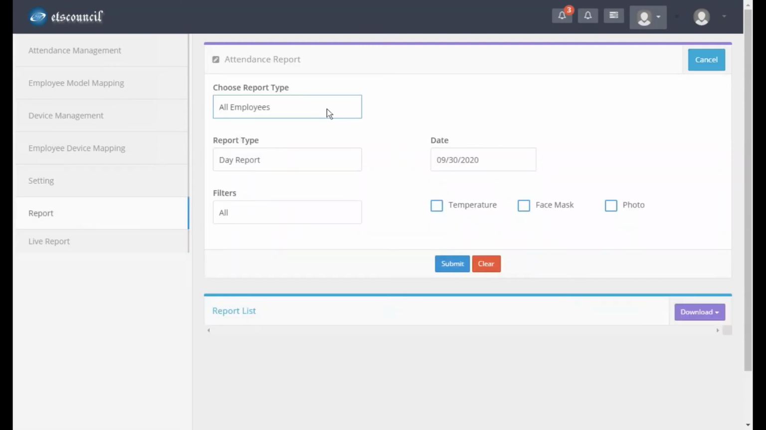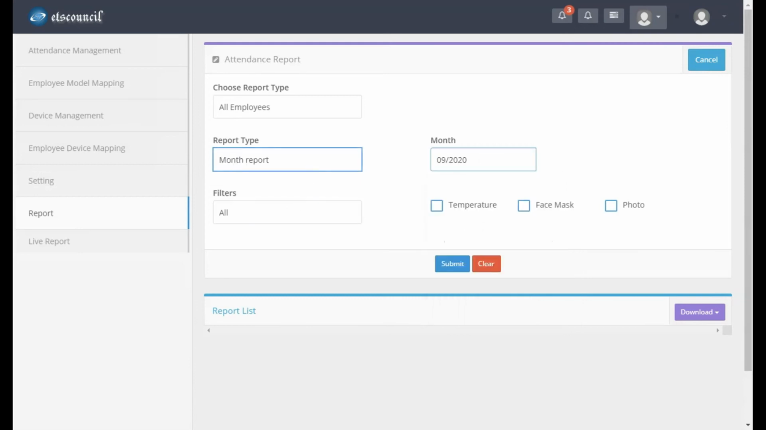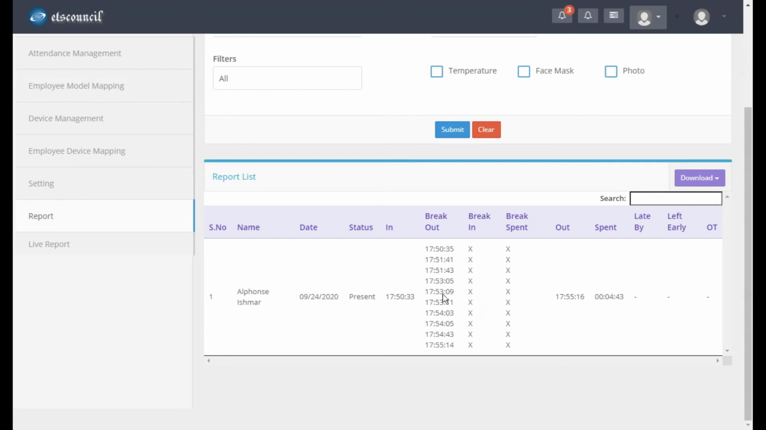In the report, you can see whether it's an individual report, all employees, location specific, device specific, or model specific. Let's say I take all employees. You have a day report, month report, and day range report. Let me take a month report, and I'm selecting September. Here is the filter. You can choose to see all reports, or only present, absent, left early, leave, holiday, week off, all of these. So, submit. Okay, I can see the report.